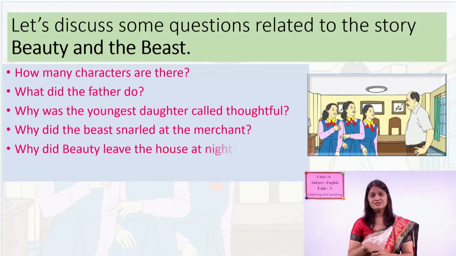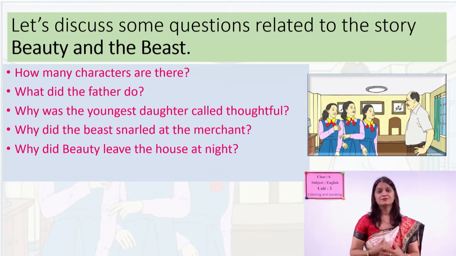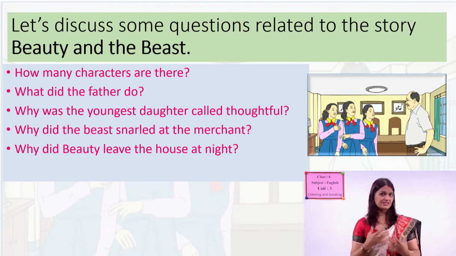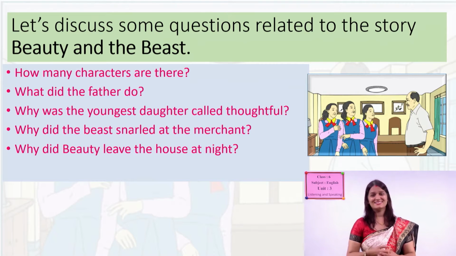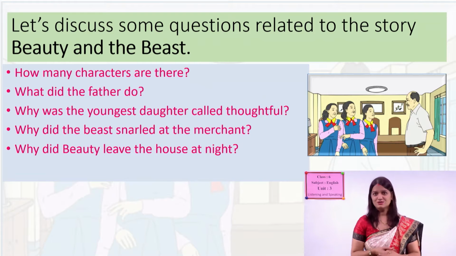So now next question, why did Beauty leave the house at night? What is the reason behind it? There were 3 daughters, and the youngest one, her name was Beauty. She left home at night. Why? What was the reason behind it? Yes, you're right. She left the house at night because she wanted to save her family from the beast.